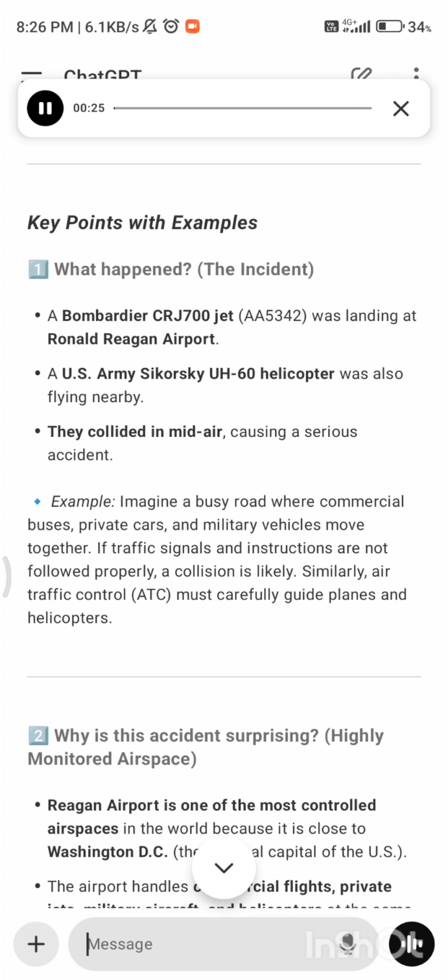Key points with examples. 1. What happened? A Bombardier CRJ-700 jet, AA-5342, was landing at Ronald Reagan Airport. A U.S. Army Sikorsky UH-60 helicopter was also flying nearby. They collided in midair, causing a serious accident. Example: imagine a busy road where commercial buses, private cars, and military vehicles move together. If traffic signals and instructions are not followed properly, a collision is likely. Similarly, air traffic control, ATC, must carefully guide planes and helicopters.